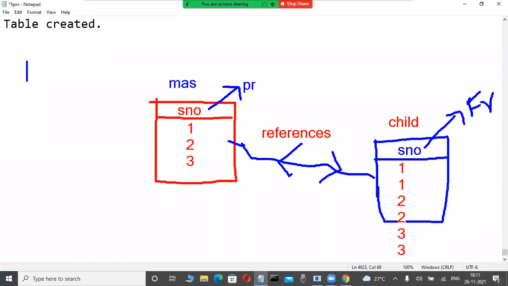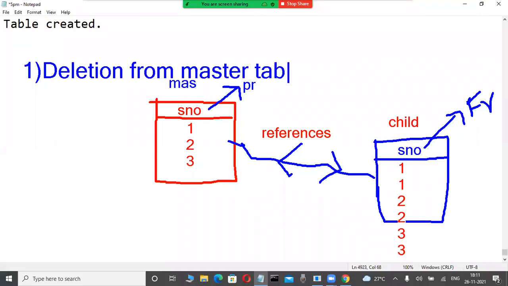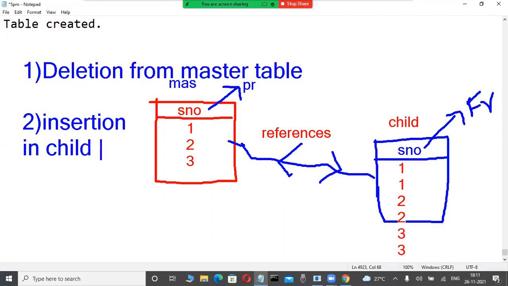Observe the screen. In every database, whenever we establish a relationship between tables, the database server violates two rules. One very important one is deletion. Don't write it today, just observe here. Deletion from the master table, very important. Again, another one is insertion in the child table. These two are very, very important in every database.